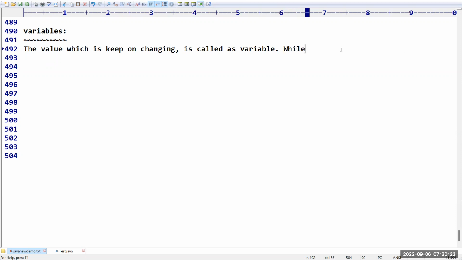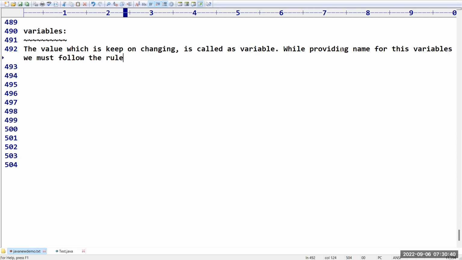While providing a name for this variable, we must follow the rules and regulations given by the Java community, which is nothing but identifier rules.